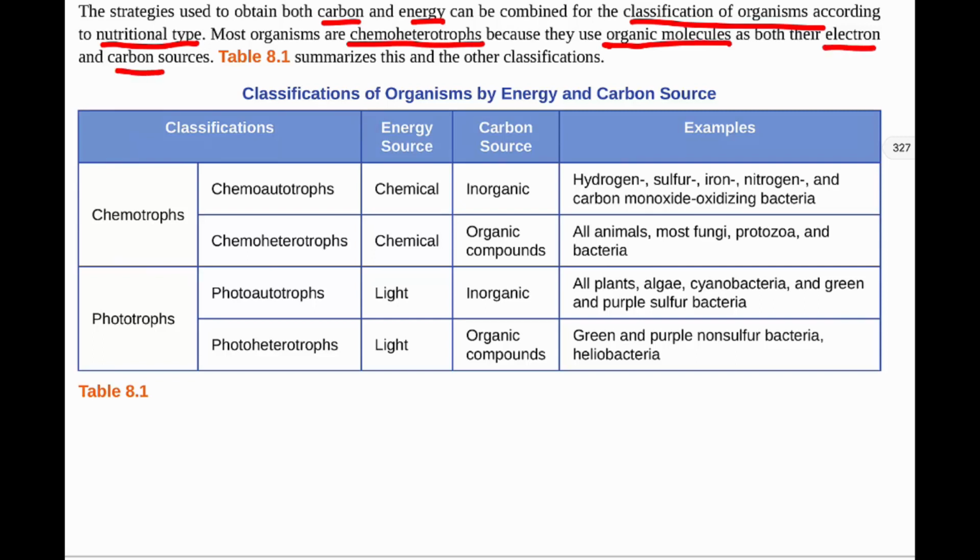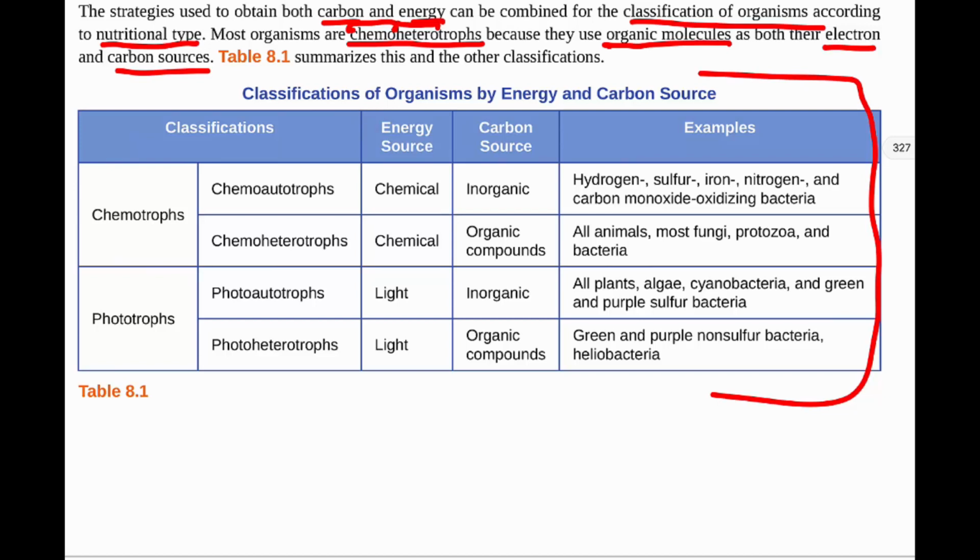So chemo, meaning the breakdown of chemical bonds, and then hetero, meaning that we have to get it from other. So carbon sources come from other. Once we get those carbon sources, we break down the chemical bonds and then get the electrons and energy from that. So here is a nice summary of all of that information, classifications of organisms by energy and carbon source.